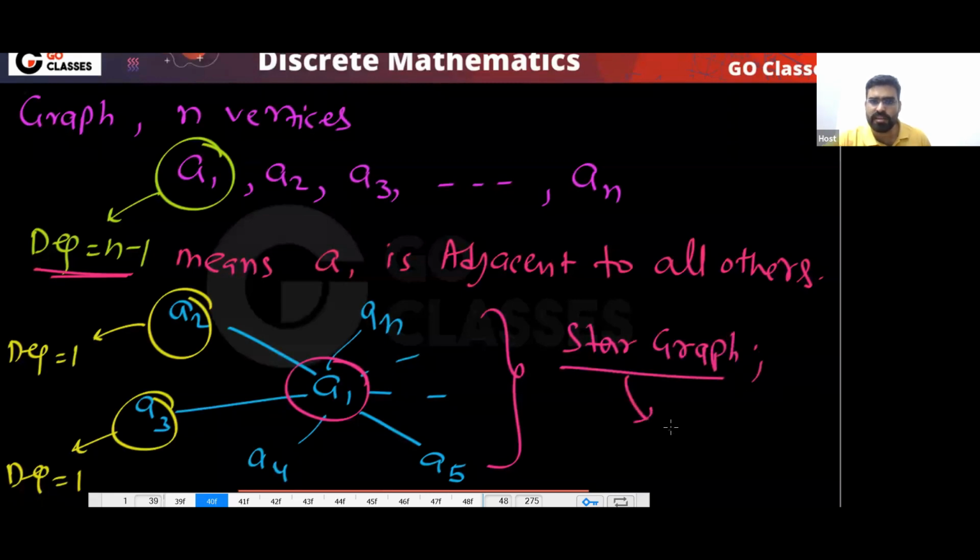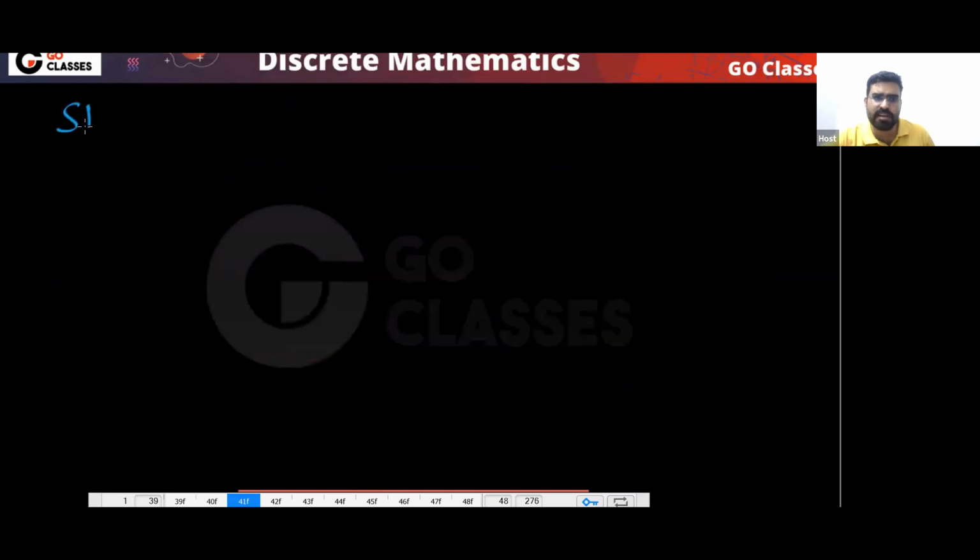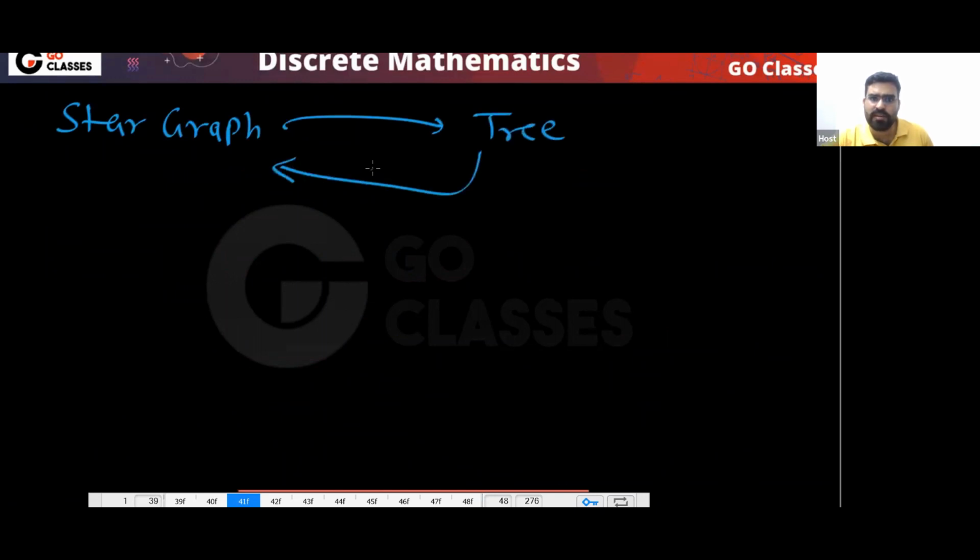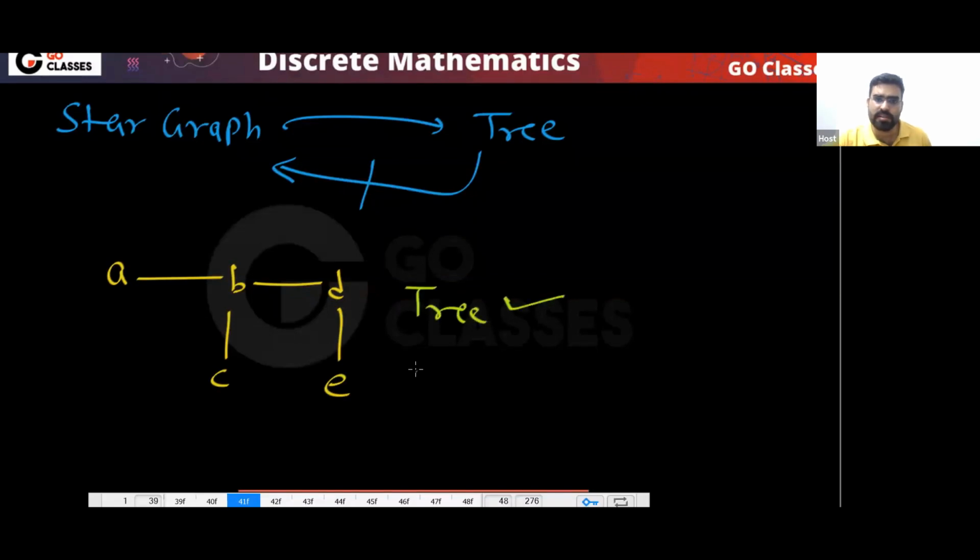And every star graph is a tree because there is no cycle. We don't have any cycle. Every star graph is a tree, but a tree need not be a star graph. For example, consider this tree A, B, C, D, E. This is a tree, but this is not a star graph.